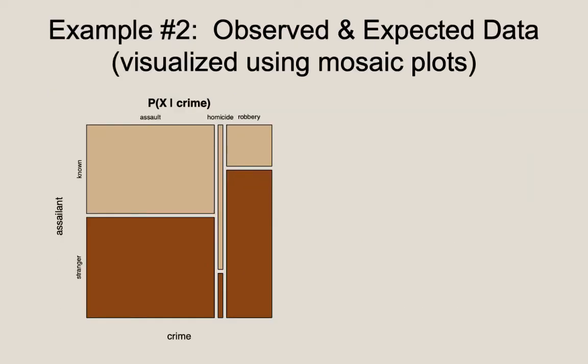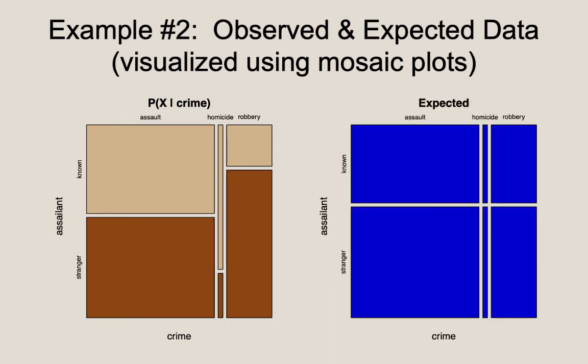If it helps, we can also look at this one visually. Here is what the proportions would look like. This middle thin column is the homicides. The right column is the robberies, and the left column is the assaults. What we see is that the percentage within the homicide column, the percentage committed by someone unknown, is noticeably different from the comparable percentages in the other two columns. We are indeed seeing very different percentages.